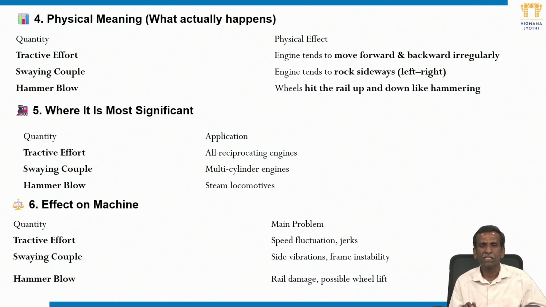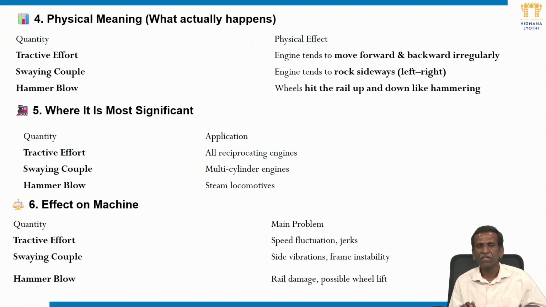Swaying couple: in multi-cylinder engines we have seen it only gives a couple, and the forces will be balanced. Hammer blow on steam locomotives gives a continuous up and down motion, like a hammering sound. So what is the effect on the machine?